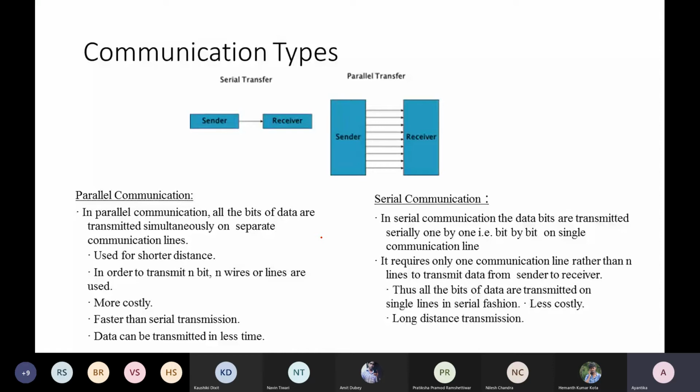Also the concept of serial and parallel communication: in parallel communication, multiple wires are supported. That makes the communication faster, but of course more costly. In your embedded scenario, in some cases you cannot support multiple wires to improve your communication. Whereas serial communication is bit by bit, of course slower, but less costly compared to parallel transmission.